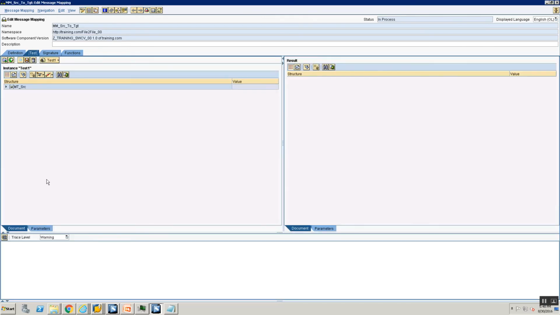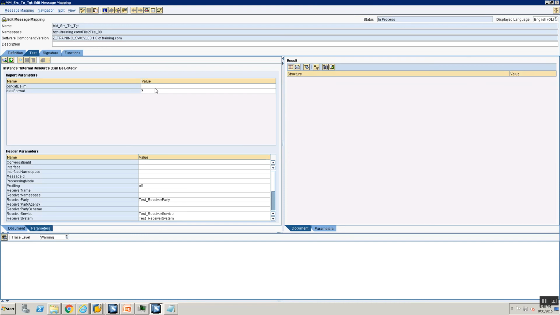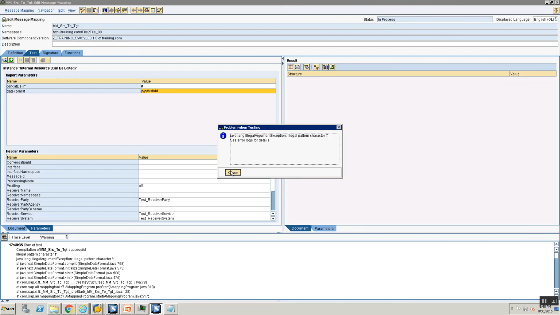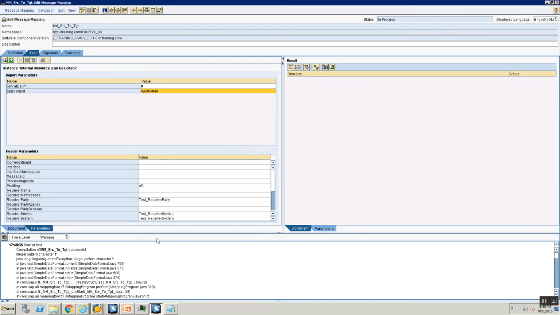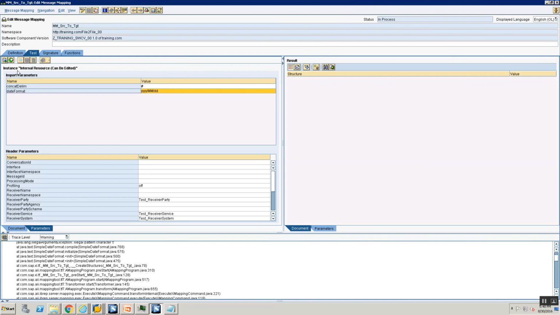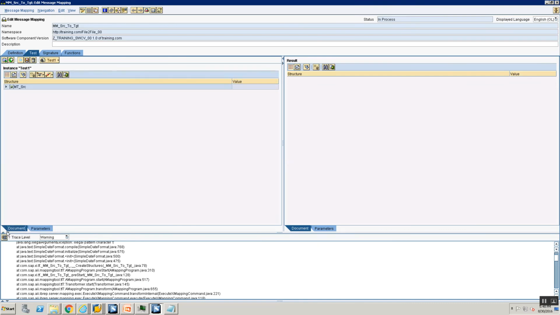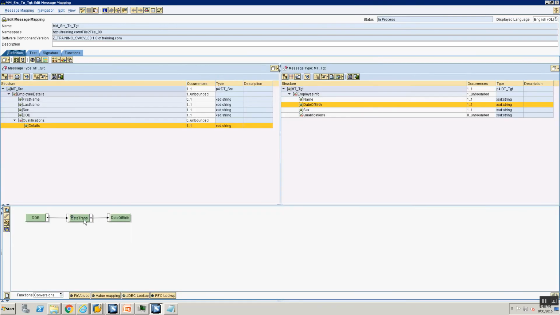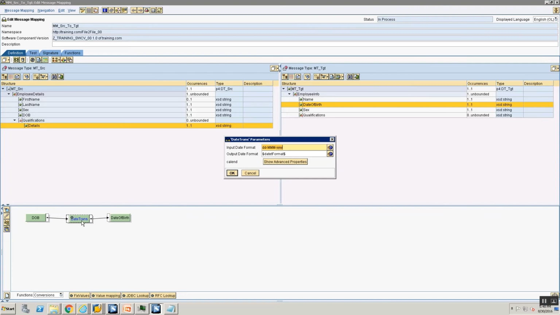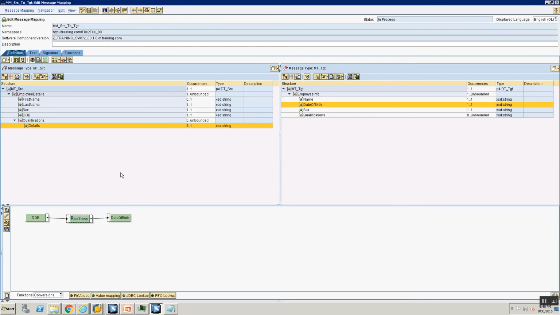I go to my test tab. Again, I will need to go to the parameters and enter that. I'll enter my date format and I'm going to execute it. I'm not sure if this works. Okay, it doesn't work. PI doesn't support it, unfortunately. So basically looks like the parameterized mapping is only supported for a few functions. It is not supported for a date transformation. This could probably be available in the newer releases. So for now, I'm not going to worry about it too much. I'll just leave it at that and I'll save it.